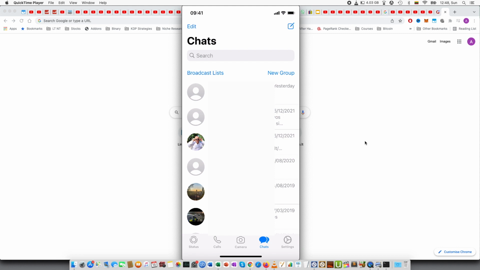Hi guys, have you ever been in a situation where people have contacted you many times through WhatsApp and you have let them know that they should leave you alone, but they didn't, and you wanted to block them? Or for example, as in my case, you have been contacted by a scammer and then they wanted to get personal information from you, so I just blocked the person. In this video, I will be talking about how you can block people on WhatsApp.